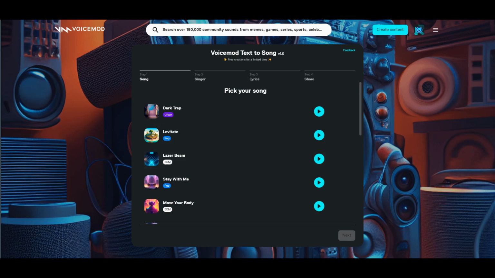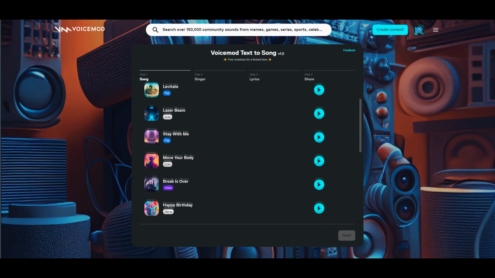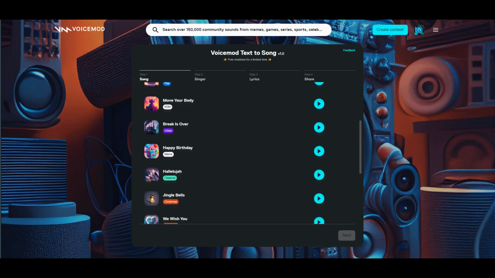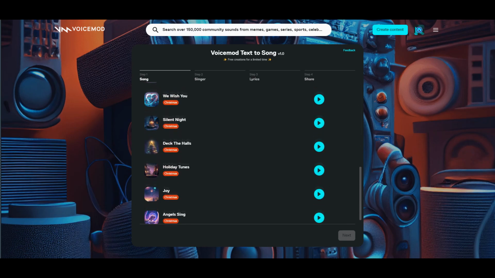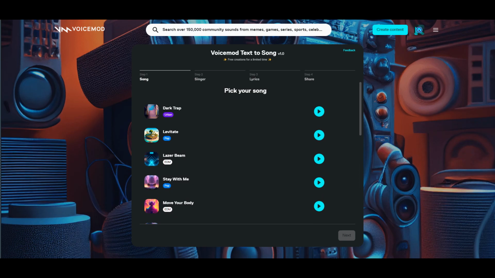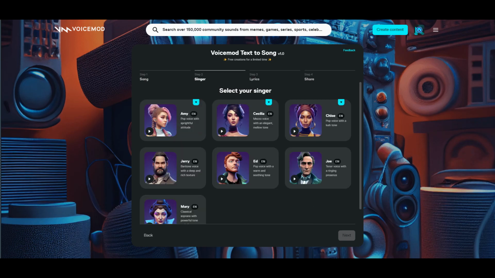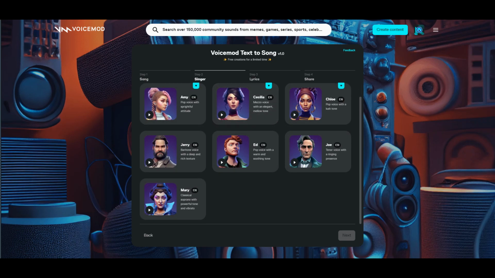On this page, you will find a list of genres to choose from, including pop, EDM, classical, and a special Christmas genre. Select the genre that best suits your vision for the song. Next, you'll need to choose a singer for your composition. You have the option to test their voices to get a sense of their sound.